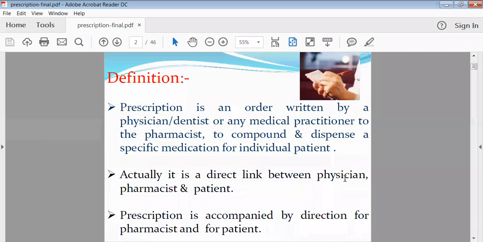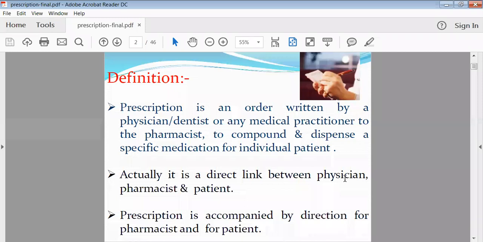Another thing is that the pharmacist is the direct link between the doctor and the patient, because when the patient reaches the physician, he checks the patient, then by seeing his signs and symptoms, he diagnoses the disease, and after the diagnosis, whatever medicaments are required for the treatment, he gives the order.